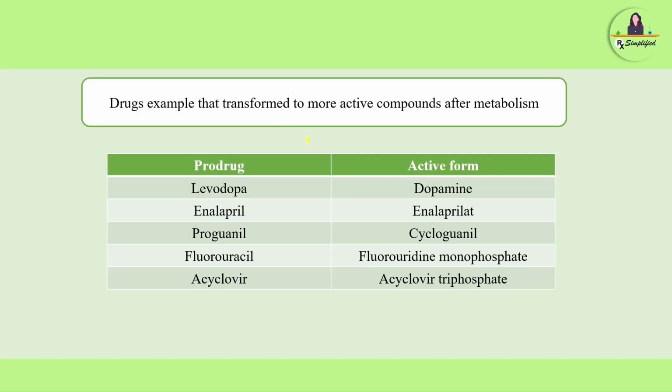These are the examples of drugs that transform to more active compounds after metabolism. Prodrugs are drugs which are in inactive form when we take them. After metabolism, these drugs are converted into active form. Examples of prodrugs are levodopa, enalapril, proguanil, fluorouracil and acyclovir. And these are the converted forms, the active forms after metabolism. For example, levodopa is converted into dopamine and dopamine is the active form of the drug. This dopamine is used in Parkinsonism treatment as a neurotransmitter.